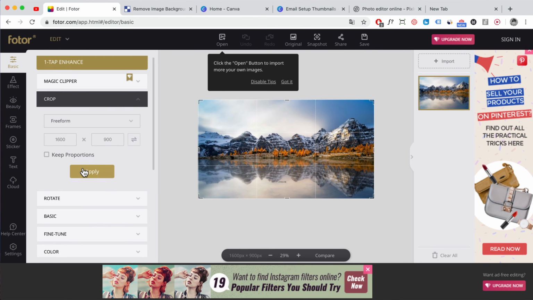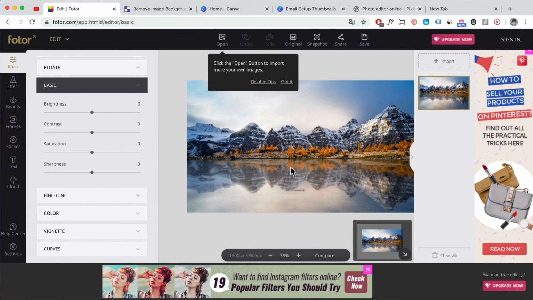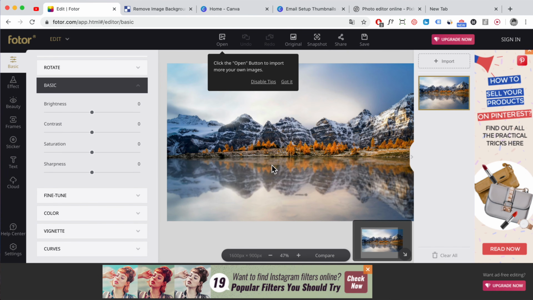For example, you can click on the basic here, and you can adjust the brightness, saturation. You can also add some blur effects to the background as well as add in text if you need to, right? So generally, I don't add text on it for a hero image. You might want to if you're adding it for a general image on your website.